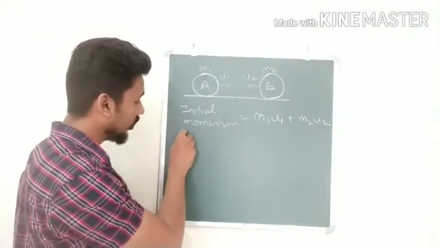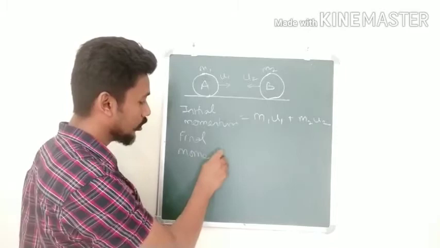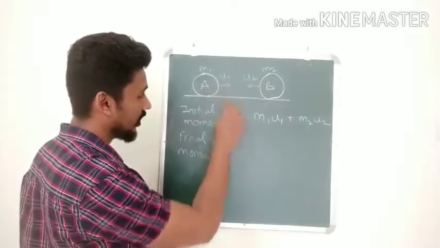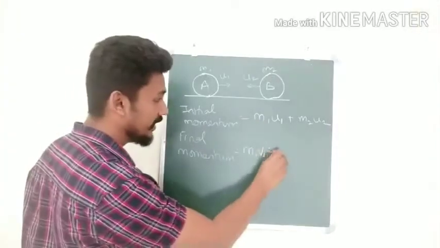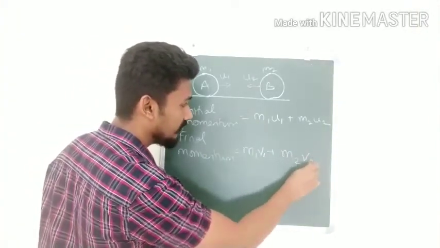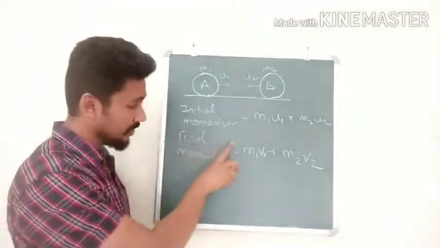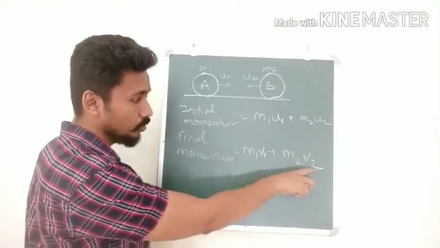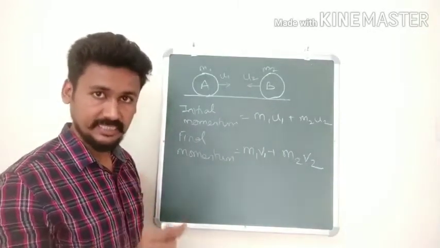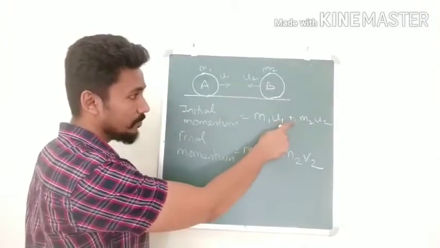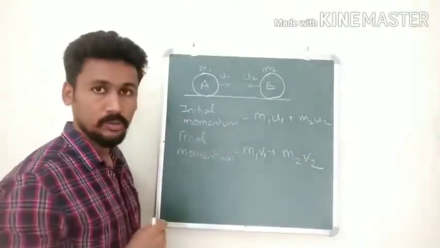Fine. What will be the total final momentum? For A it will be m1 v1 and for B it will be m2 v2. So the total final momentum will be m1 v1 plus m2 v2, and the principle of conservation of momentum says that m1 u1 plus m2 u2 is equal to m1 v1 plus m2 v2.